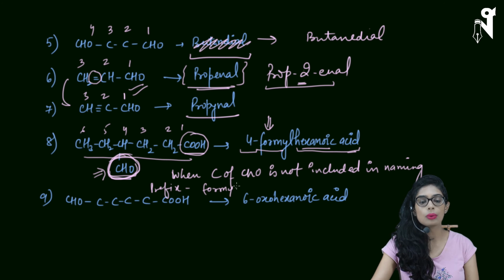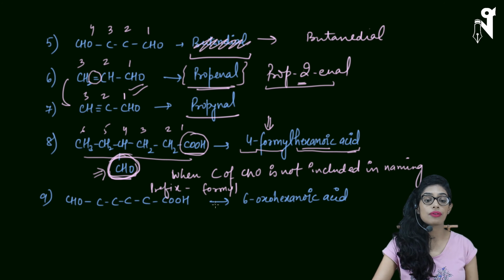Okay, now let's see another case where we may be able to choose that carbon as part of the main carbon chain. So again in the next question, if you see very carefully, I have two functional groups. One is COOH and another is CHO. We will take the longest possible chain for the naming, and I'll start my chain from here: 1, 2, 3, 4, 5 and 6. So we are including the CHO because it is possible to include it, but again CHO is going to be a low priority group, hence its name will come in the prefix rather than in the suffix. So the suffix will be oic acid and the prefix will be the aldehyde's prefix.